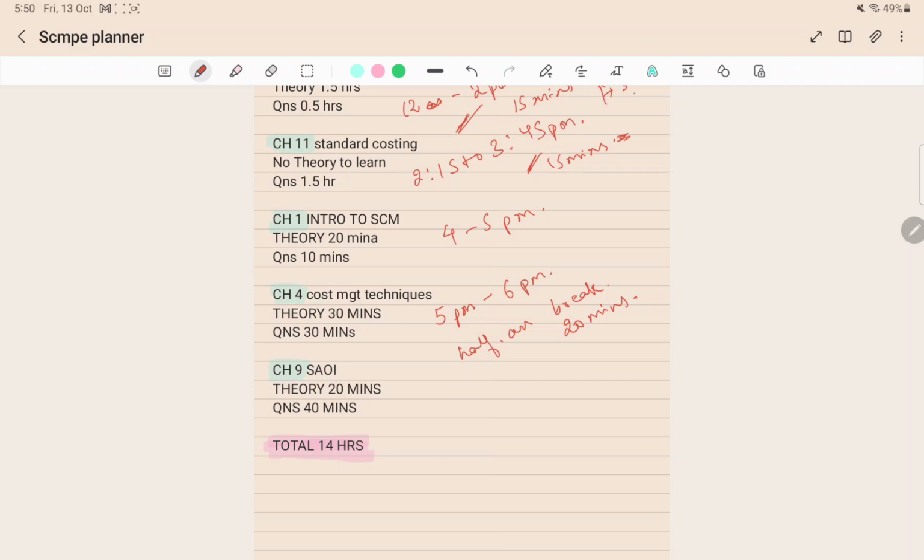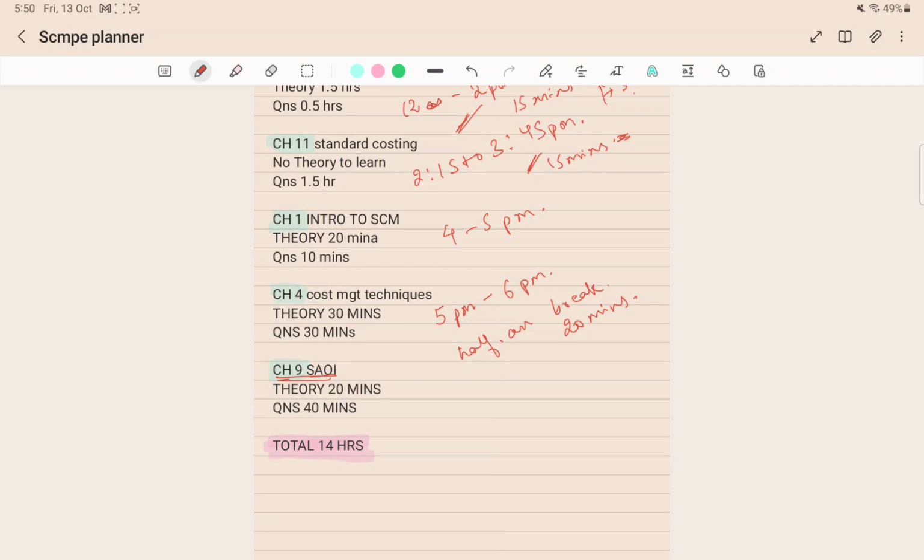Then you can start with chapter 9, strategic analysis of operating income. This chapter is again easy. In this, theory to remember is very little, so you can easily cover theory in 15 to 20 minutes. Then you can spend the rest of the time on questions, that is 40 minutes.